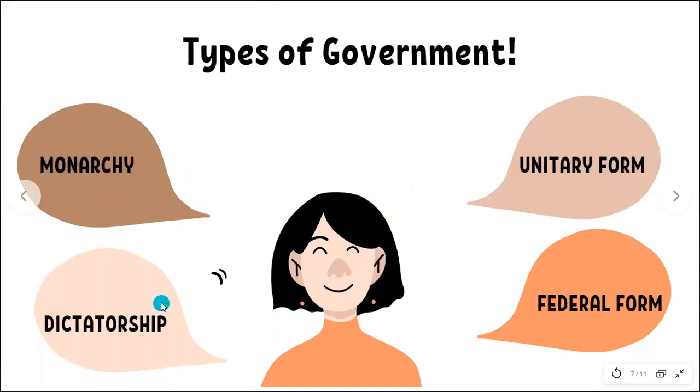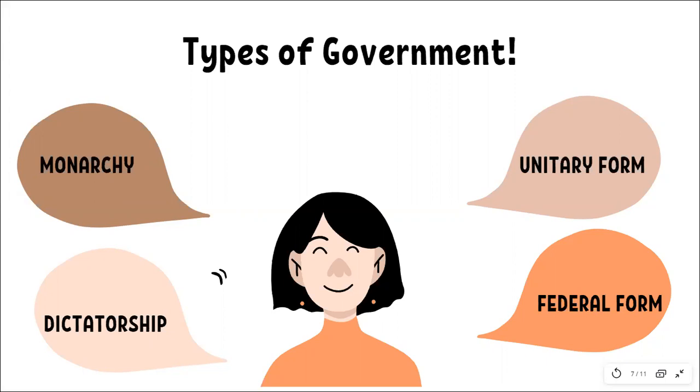Then you have dictatorship. But also, students, currently you have monarchy in some places. Thailand is ruled by a king. Bhutan is ruled by a king. Nepal used to be ruled by a king; now they have a parliamentary form of government. So till date, you have very few places with a monarch, but there are still some.